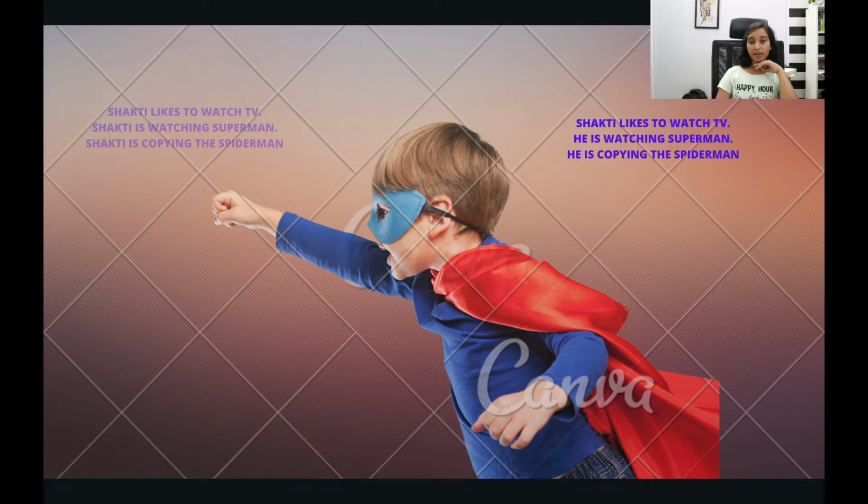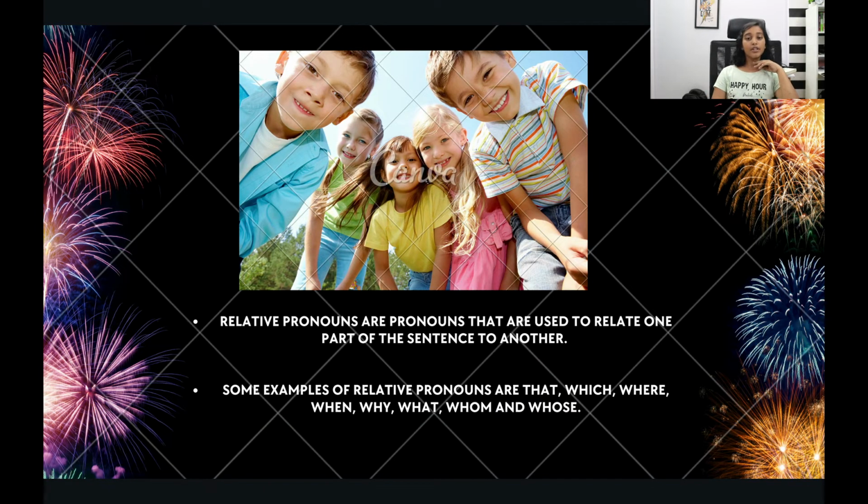Let's see some types of pronouns. The first type of pronoun is the relative pronoun. Relative pronouns are used to relate one part of the sentence to another. So there is a sentence, then we use a linking pronoun and then it connects to one more sentence, and then it becomes relative.